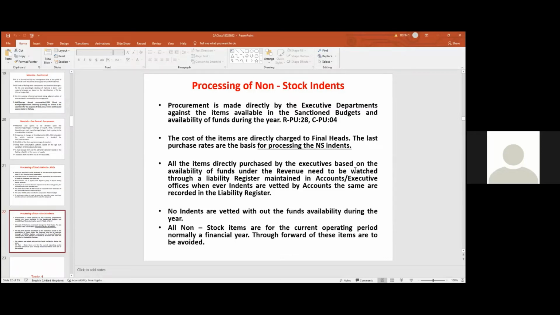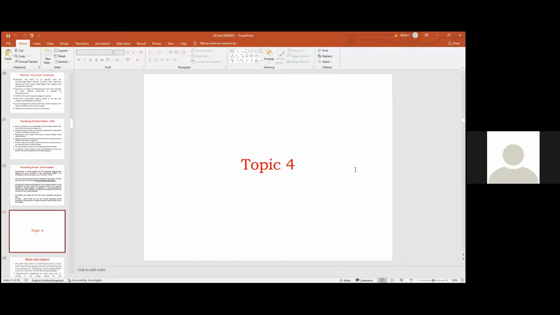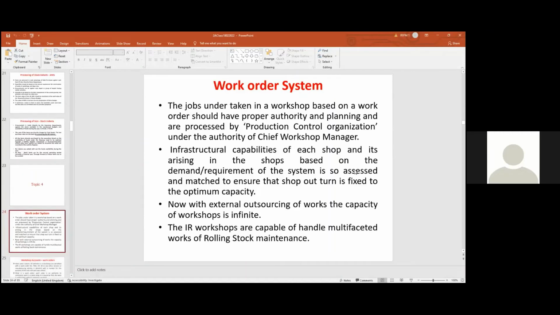हर साल का हर financial year का मुताबिक the non-stock indents are processed. That is the item. That is the little bit about the stock items, non-stock items, stock items, purchase of stock items and non-stock items, and check of stock indents, check of non-stock indents. That is the various areas. So next there is another topic known as work order system. What is a work order system?